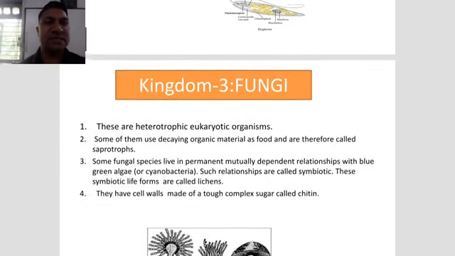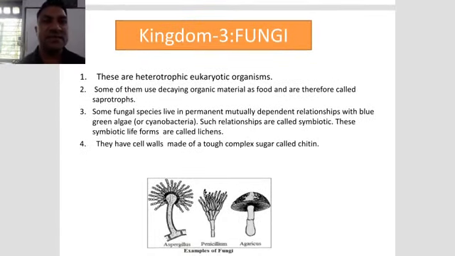Then after, number 3, kingdom Fungi. These are heterotrophic eukaryotic organisms. The previous one was autotrophic or heterotrophic and eukaryotic. This one is completely heterotrophic eukaryotic. Some of them use decaying organic material as food and therefore are called saprotrophs.